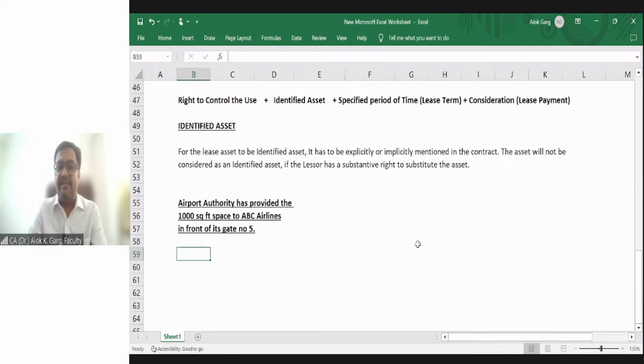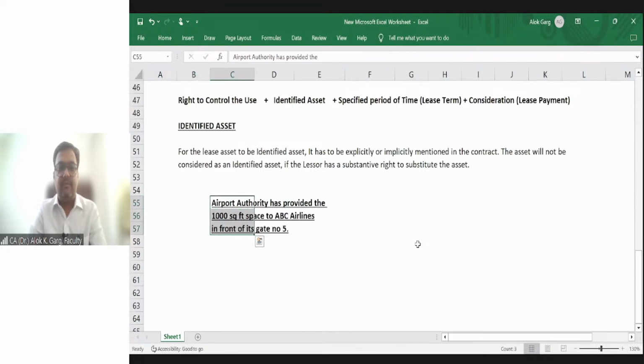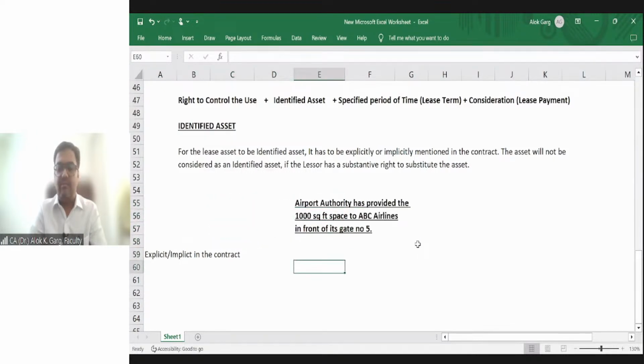Is it an identified asset mentioned in the contract? Let's discuss these aspects: explicit or implicit in the contract, and the substantive right to substitute.